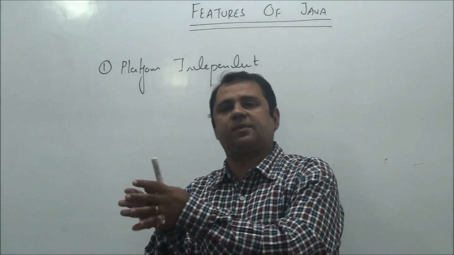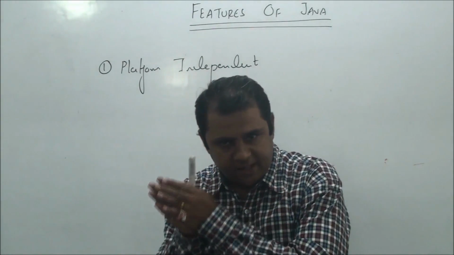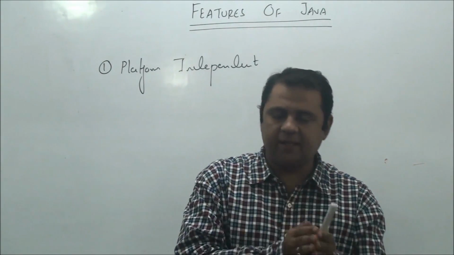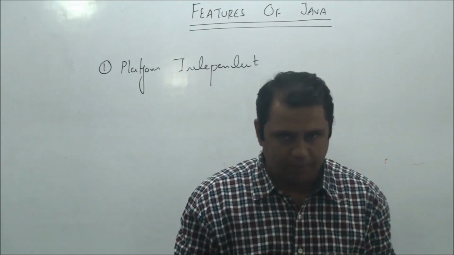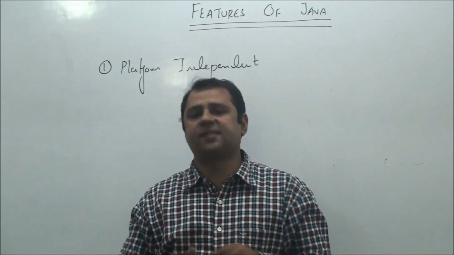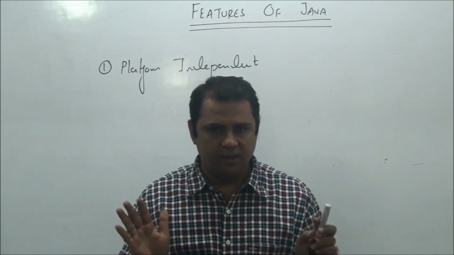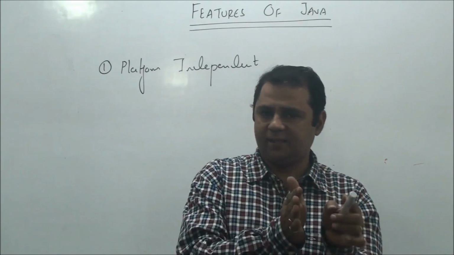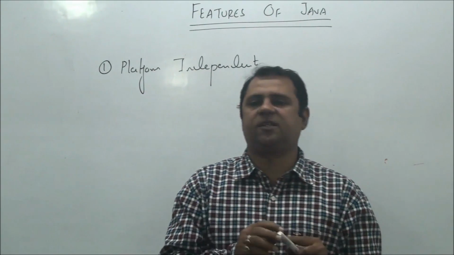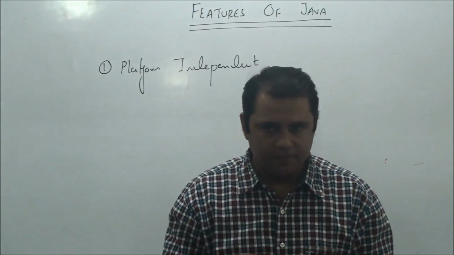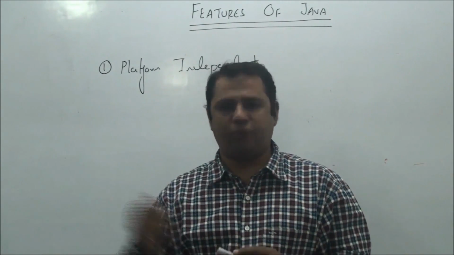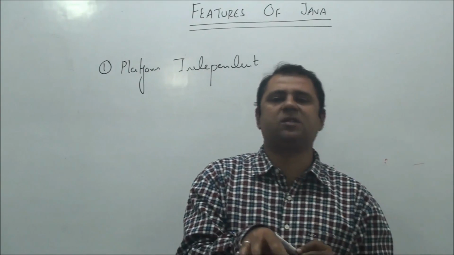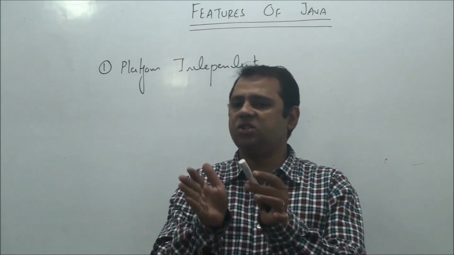So in a C++ application, we have to write the application again and compile it again so that it can run on the Linux platform. As far as Java is concerned, this problem is totally solved. In Java, we write our code just once, the compiler compiles it, and then the compiled version, which is called bytecode, is executed on any platform where there is a special software present called JVM.